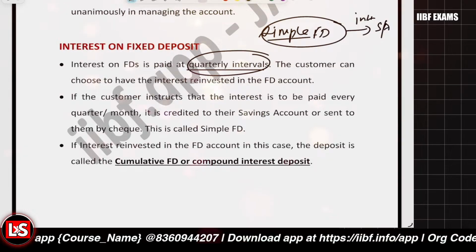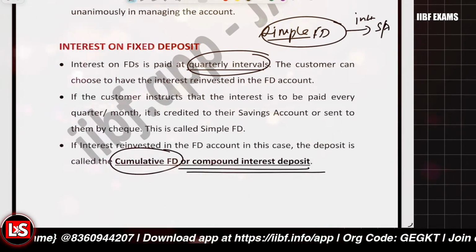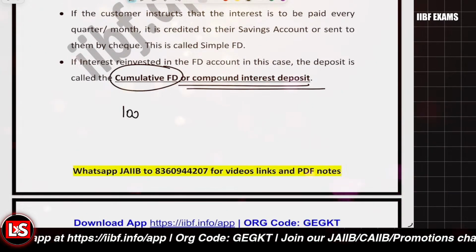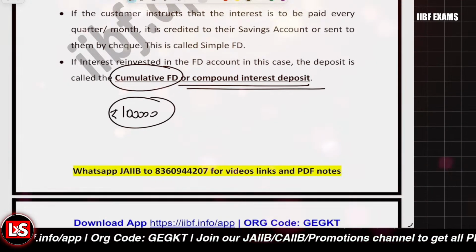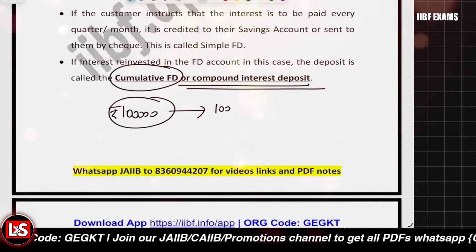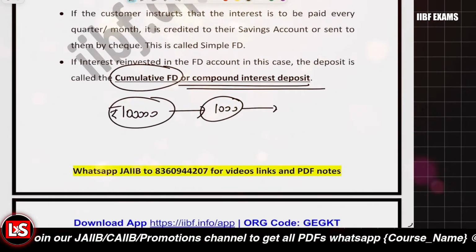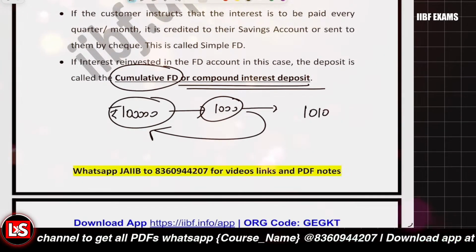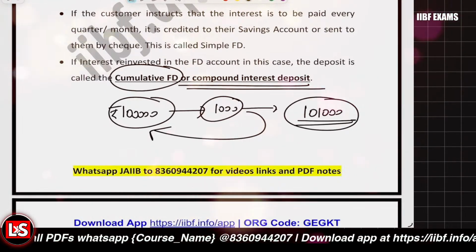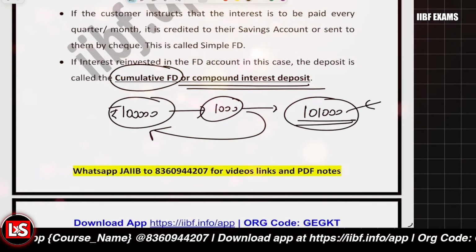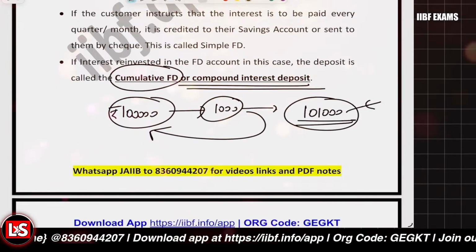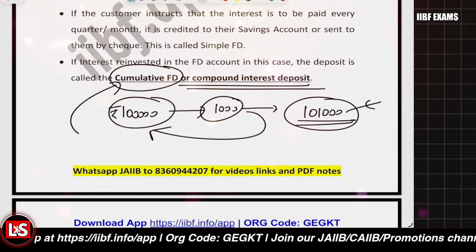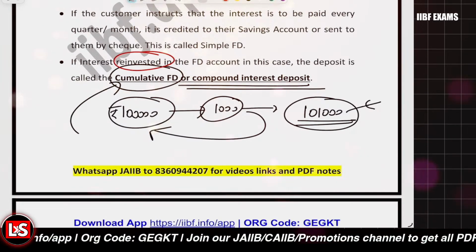But if it is a cumulative FDR or compound interest FDR, in that scenario, whatever interest you have earned, let's say you have made an FDR of rupees 1 lakh and you earned an interest of, let's say, rupees 1000, will be accumulated in this FDR. It will then become 1 lakh 1000, and for the next quarter or next month you'll be earning interest upon 1 lakh 1000. So the compound interest effect is there. The interest is reinvested in case of the cumulative FDR. Clear with it?